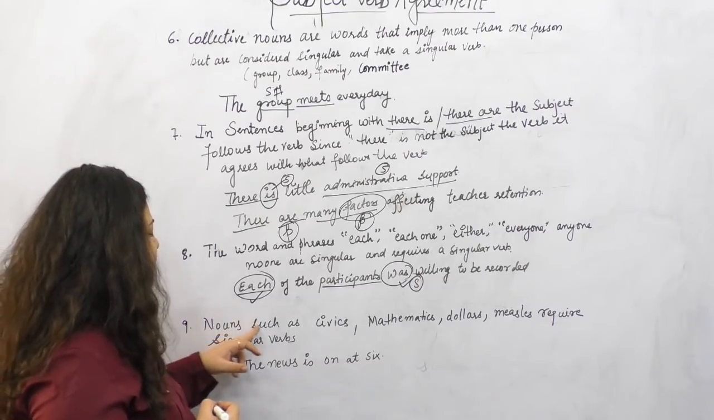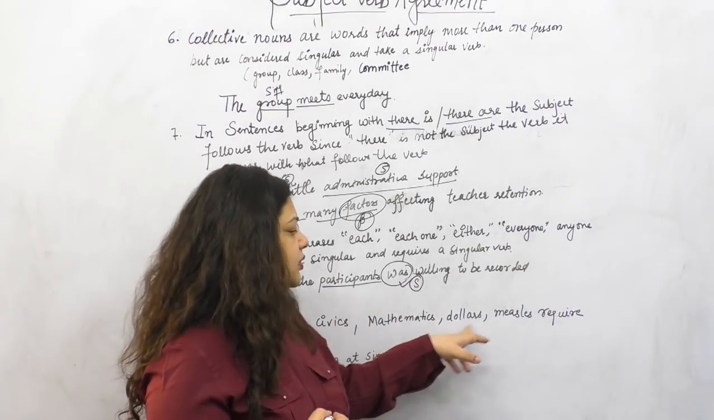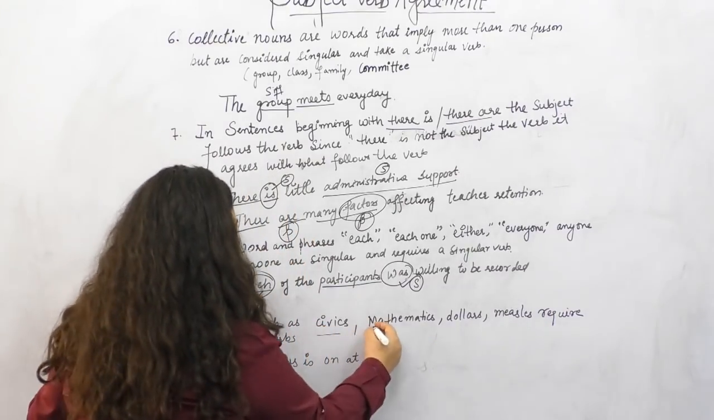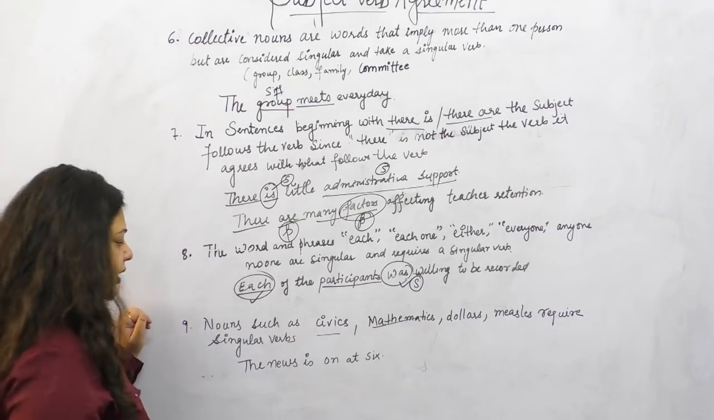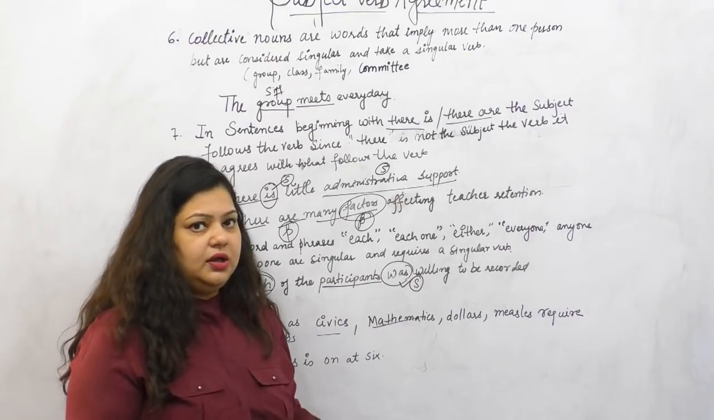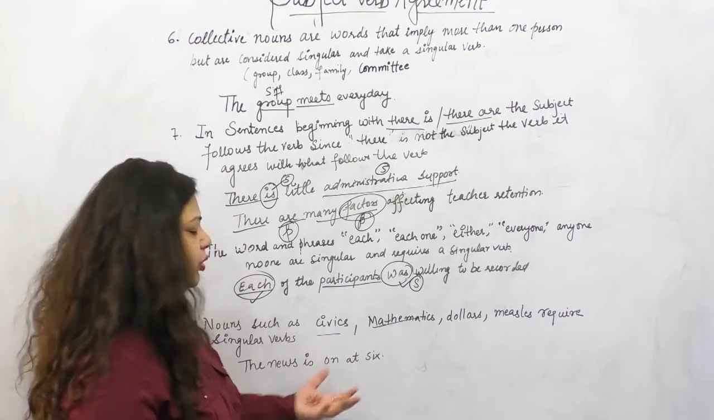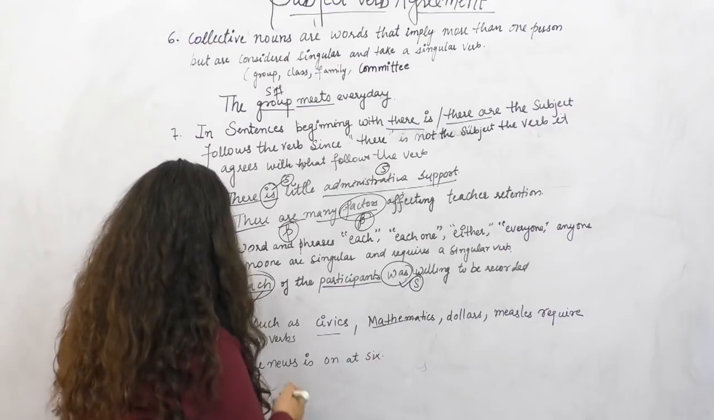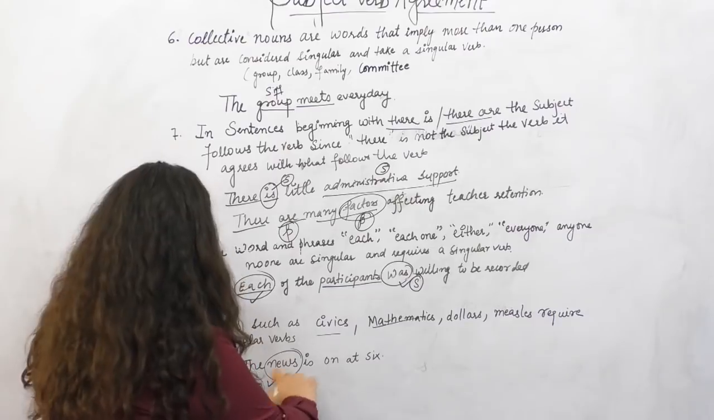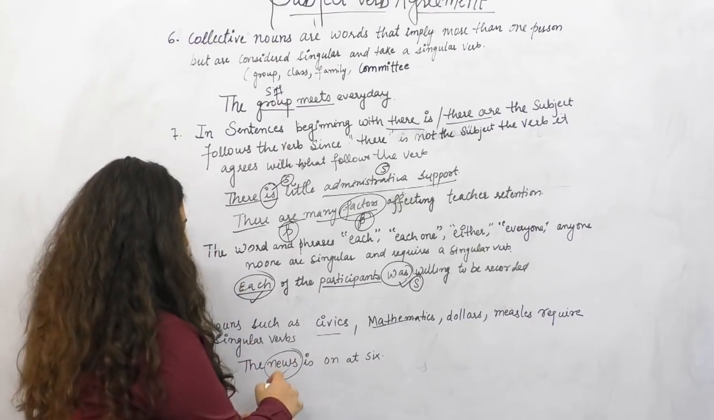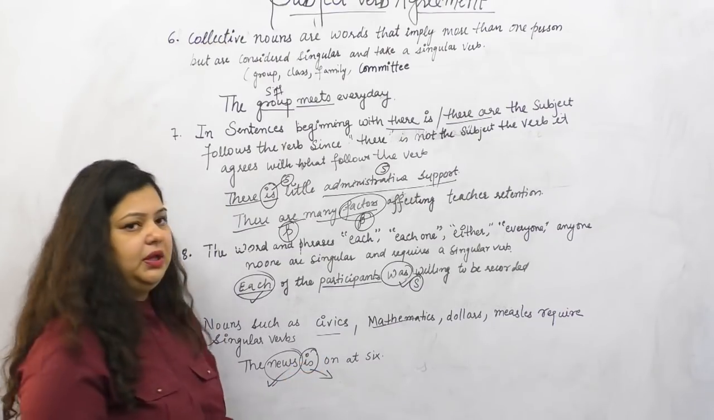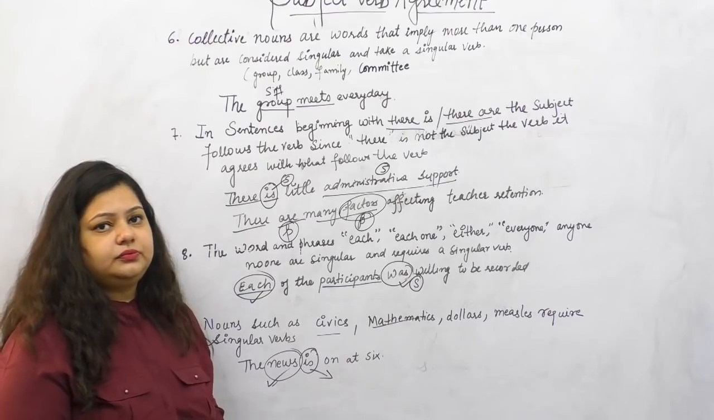Alright. So next is my last rule for subject verb agreement. It says nouns such as civics, mathematics, dollars, measles require singular verbs. If you talk about these, civics, mathematics, dollars and measles, these are nouns which are again considered singular, so the verb that we will be following will also be singular. Like, the news is on at 6. So news will be considered as singular. This is my subject, and my subject is singular, so the verb I will be following here will also be singular.